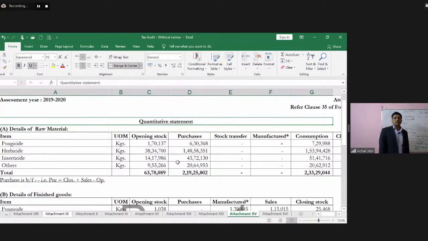Most of this information these days are available from the IT systems, or we can say the ERP systems of the entities, wherein all of this information is maintained, and that is again required to be audited by the auditor in terms of reporting under this clause. Okay, clear? Okay, so now moving on to clause number 36.